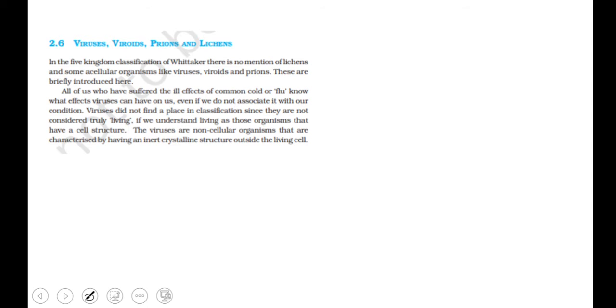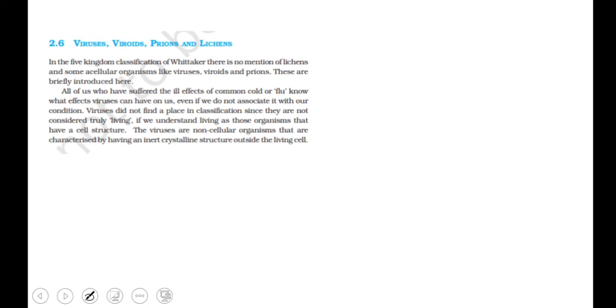Okay, so they follow a definite growth pattern and they grow into adults that have a definite shape and size. And the higher forms show elaborate sensory and neuromotor mechanism, and most of them are capable of locomotion. Who? The higher forms, not the lower forms. Higher forms can do locomotion. And sexual reproduction is by copulation of male and female followed by embryological development, and more detail we'll see in chapter 4, that is Animal Kingdom.